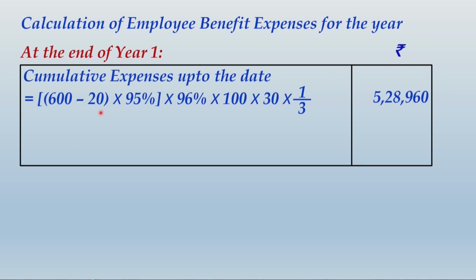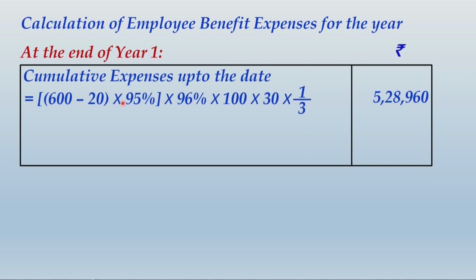However, not all are expected to continue. 5% of the remaining employees will leave in the next year. That means by end of second year, the expected number of employees that would remain will be only 95%, that is 100 minus 5%, 95% of the remaining employees, and the remaining employees is 600 minus 20, that is 580. So by end of second year, the remaining number of employees will be 600 minus 20 into 95%. Then expected that in the following year, further 4% employees will leave. That means finally the leftover number of employees will be 96% of this remaining.